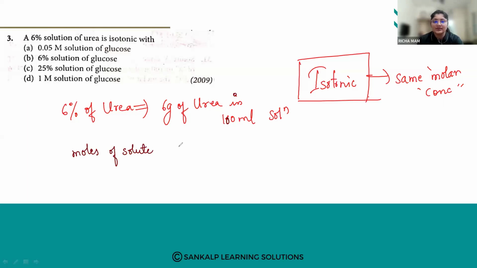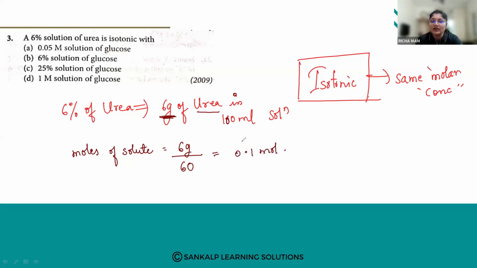Urea is the solute. So how do you calculate the number of moles? Given weight upon the molecular weight. What is the given weight? It is 6 grams. What is the molecular weight of urea? It is 60. So the number of moles of solute is 0.1.